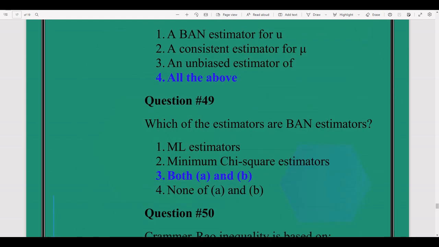Question number 49. Which of the estimators are best asymptotically normal estimators? ML estimator, maximum likelihood, and the minimum chi-square estimator. These both estimators are BAN.